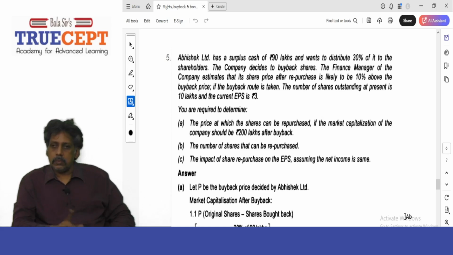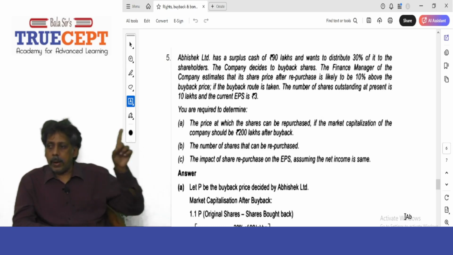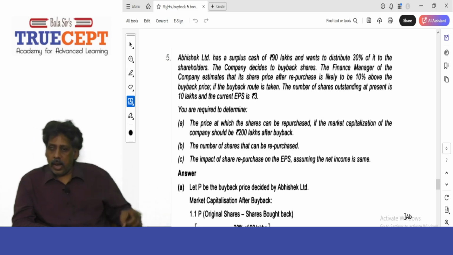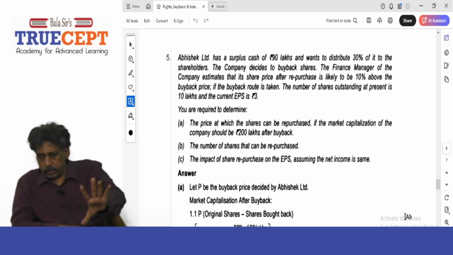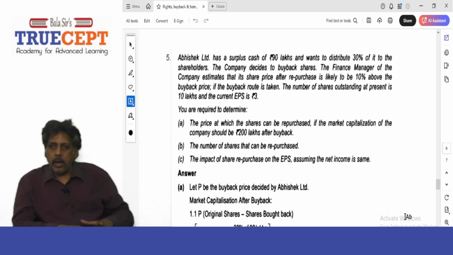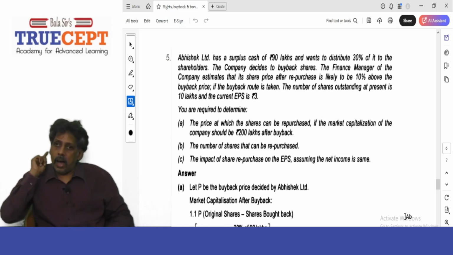The company decides to buy back shares. The finance manager of the company estimates that its share price after repurchase is likely to be 10% above the buyback price. It is given that the price per share after buyback will be 10% higher than the buyback price, if the buyback route is taken. You can either pay dividends or take the buyback route. But the point is, the share price will be 10% higher than the buyback price.